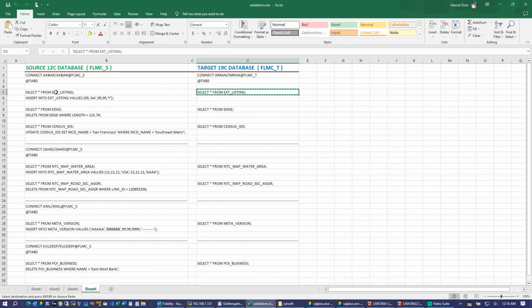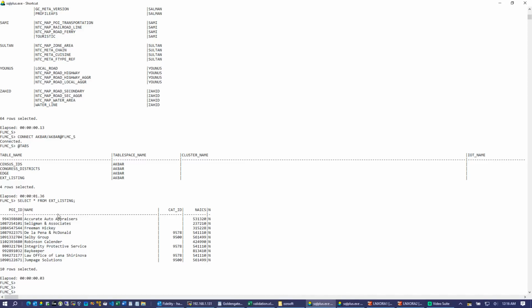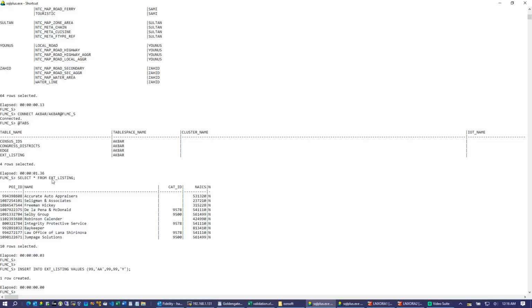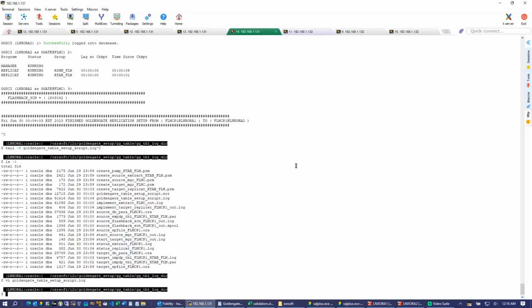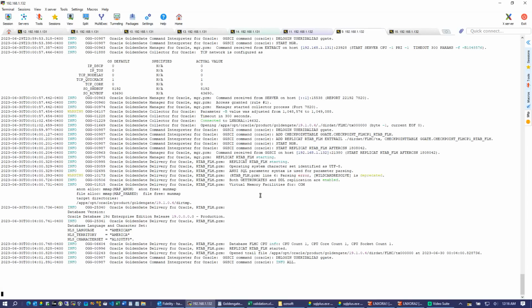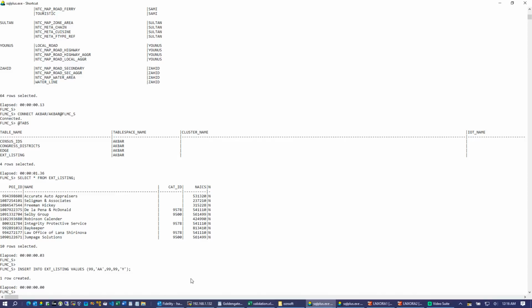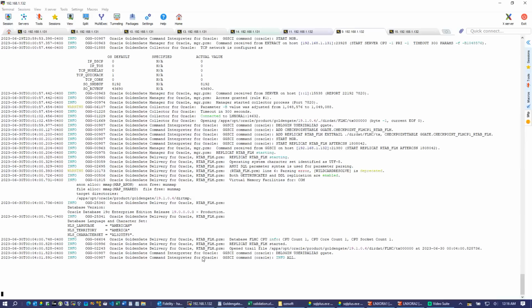All right, so I am going to insert one record in this table. This is my 12C server, 12C database. Before committing that record, let me insert some blank rows here. The moment I commit this, hopefully I'm going to see that records are coming from 12C to 19C.